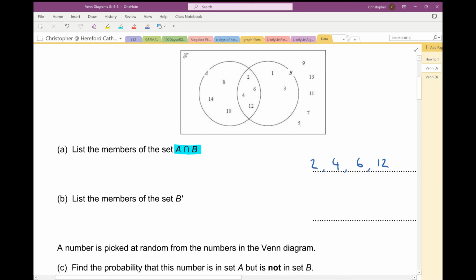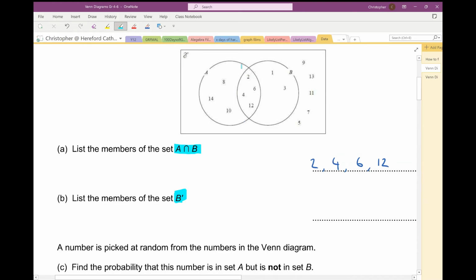Right, part B. List the members of the set not B. So these are going to be all of those that are not in B. So these ones are not in B. Okay, and anything out here is not in B as well.